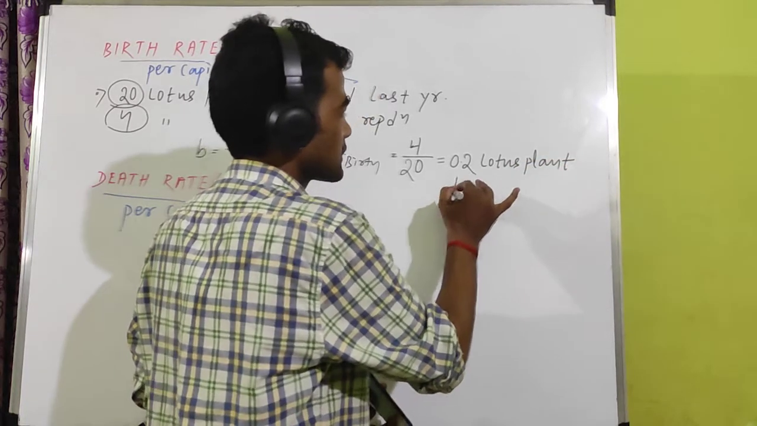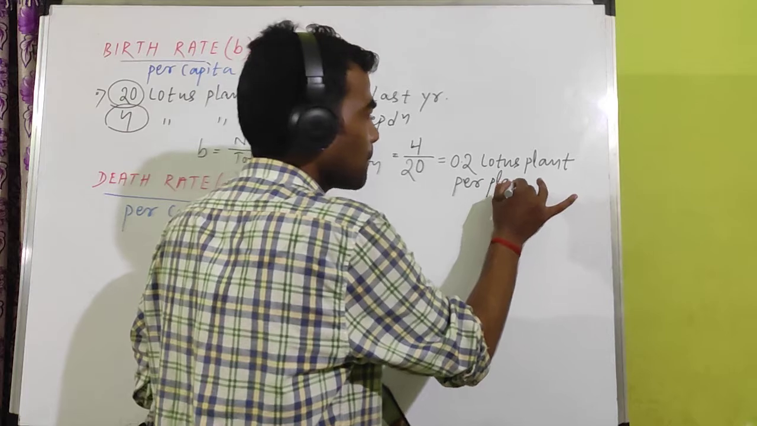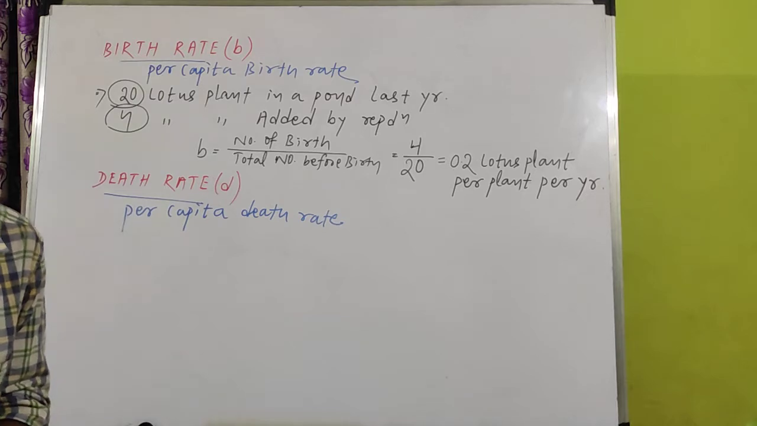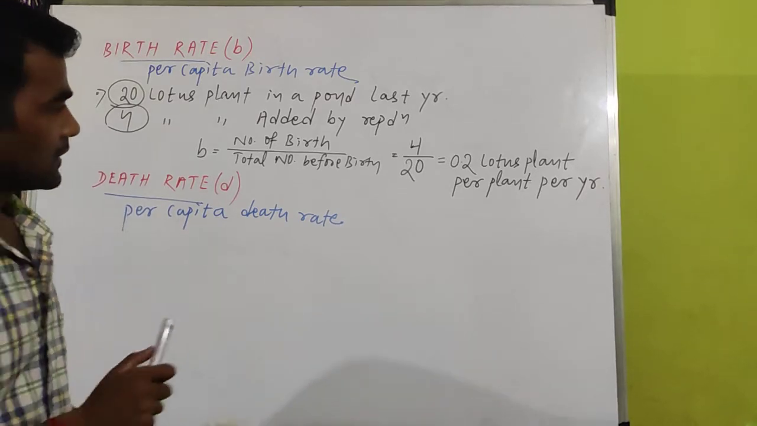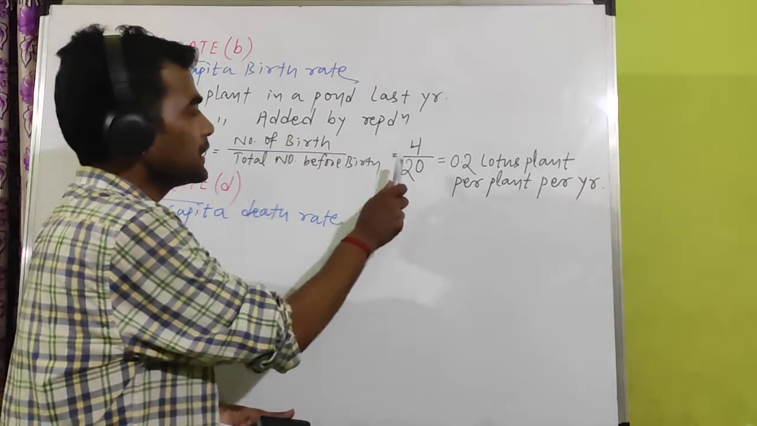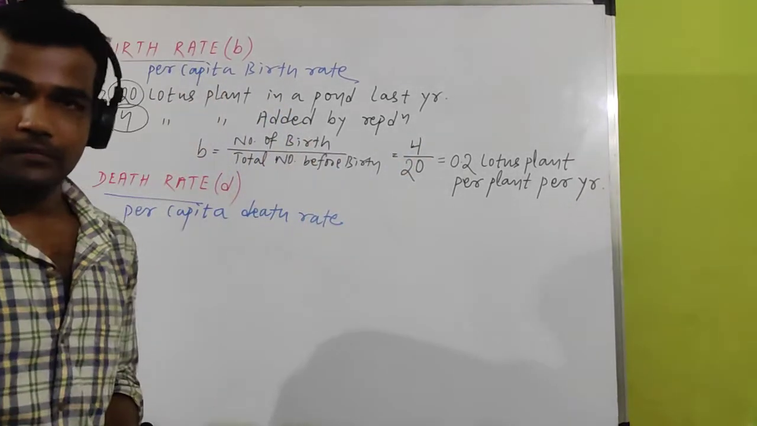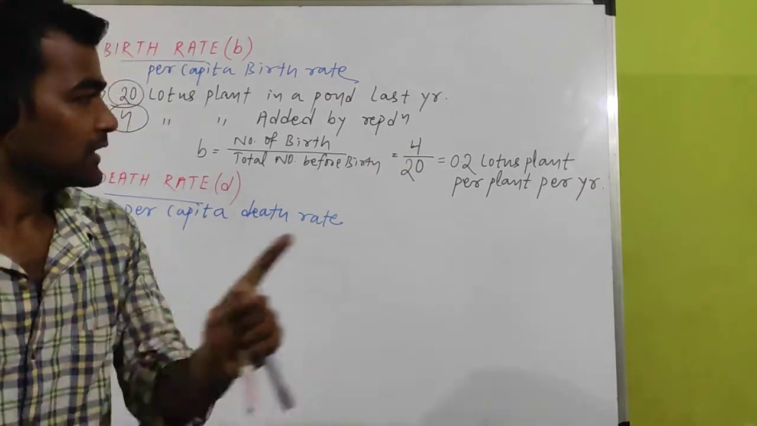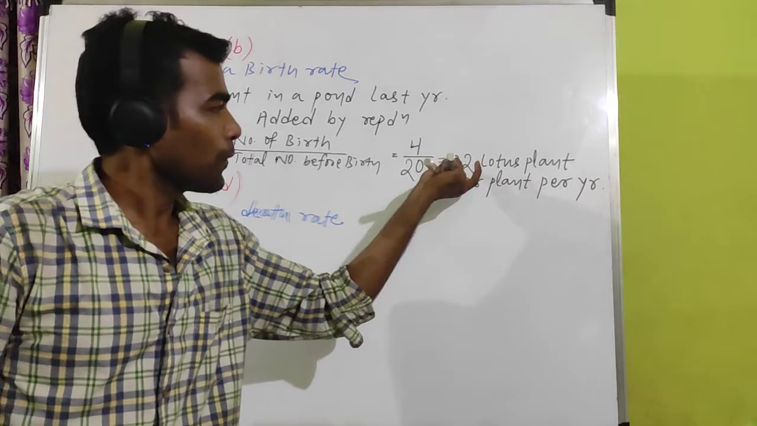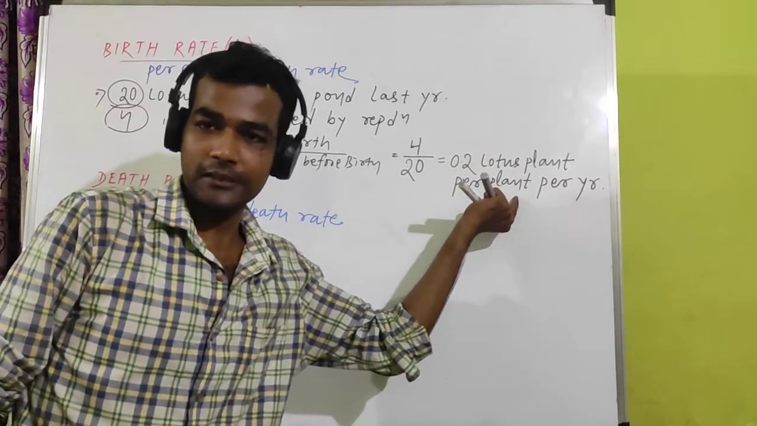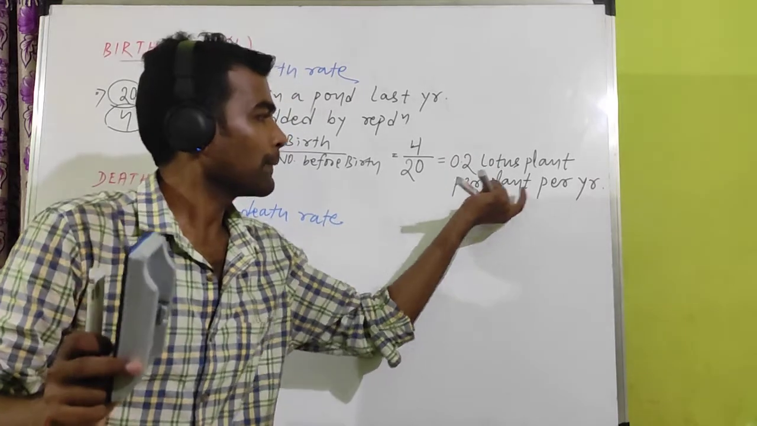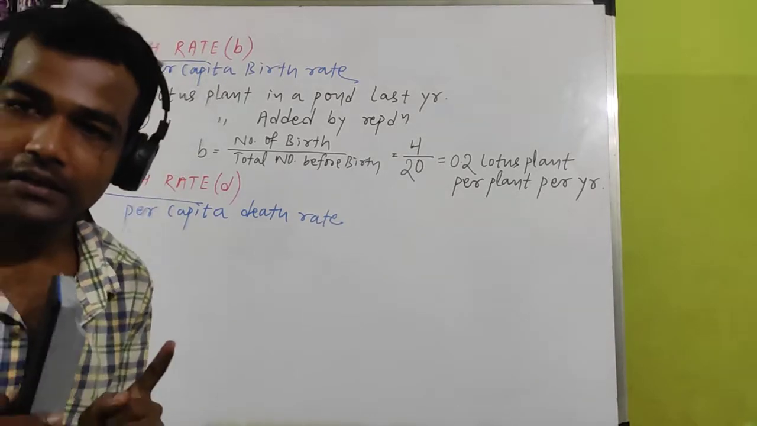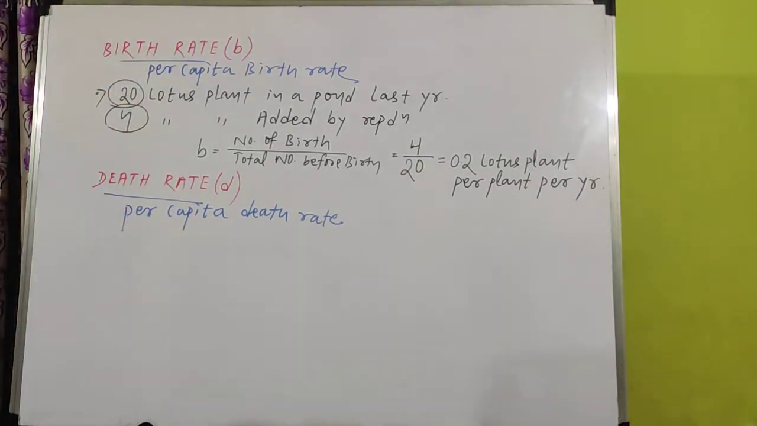0.2 lotus plant per plant per year. What is the meaning of this? The 20 lotus plants produced 4 plants, which means per plant it is 0.2. So 0.2 is coming per plant per year. So this is the birth rate. Clear? Now come to death rate, or per capita death rate.